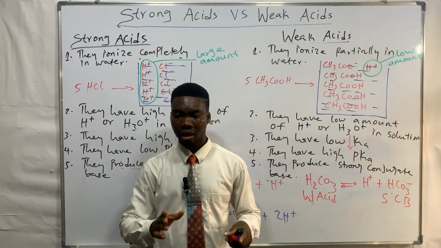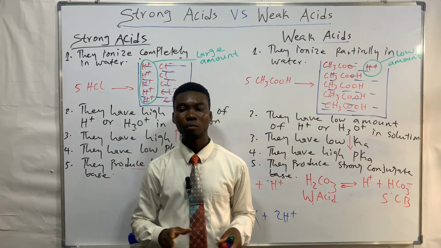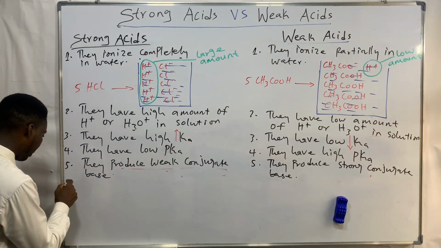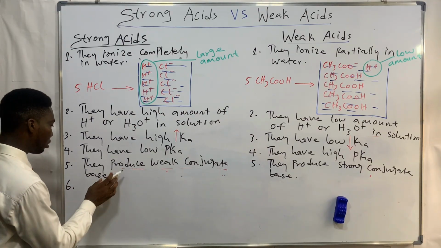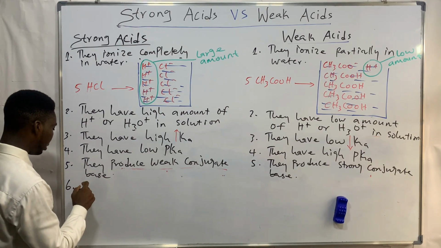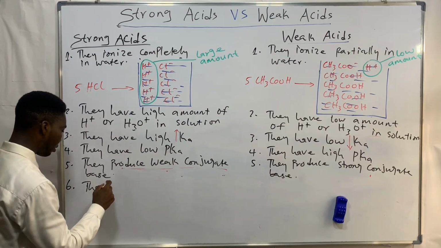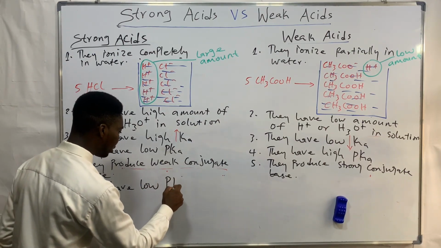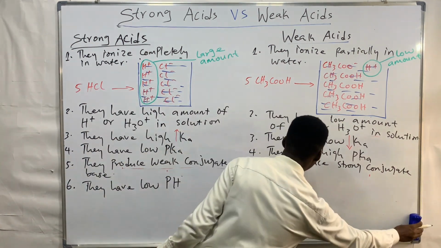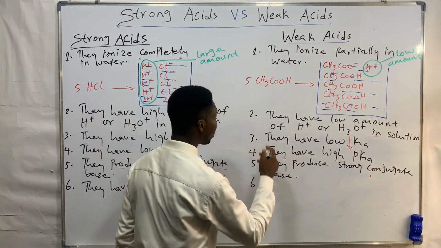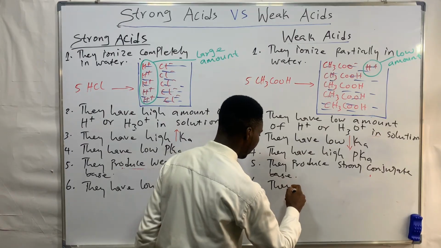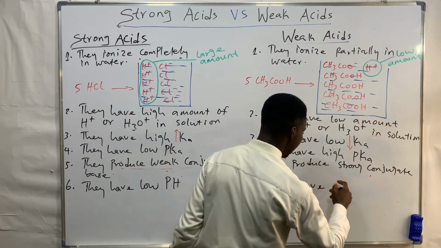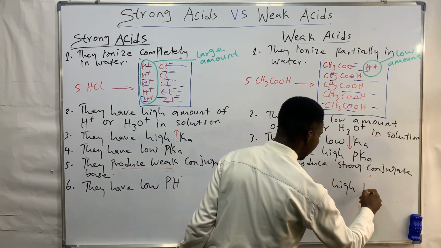Now, point number 6 you need to know is that strong acids have low pH, while weak acids have high pH. I will need to explain this to you emphatically so you can understand what it means.